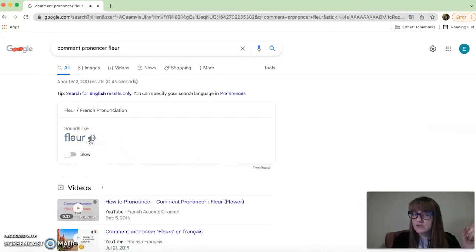So we can go back to fleur, and you can try to pronounce it. Now, it doesn't have all the steps that it has for the English words because this is an English system. So it's going to help you learn English the best. The other languages it will do its best. It will give you the words, it will give you the translations, it will give you sounds if it has it, but it may not be able to tell you how to hold your mouth and how to do all of those things. This is 3 quick ways Google can help you learn English. Define, how to pronounce, and translate.